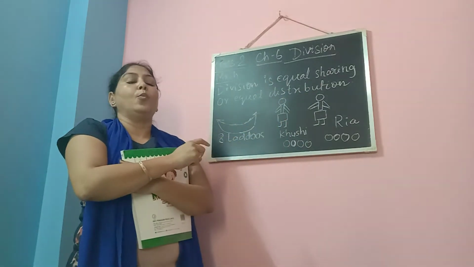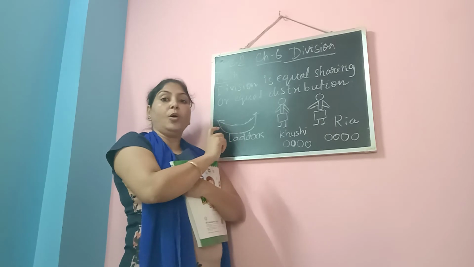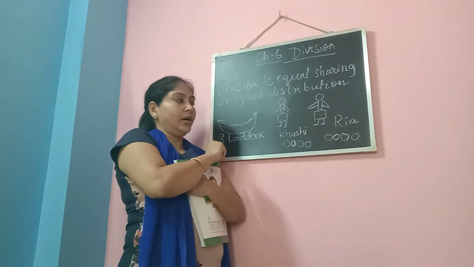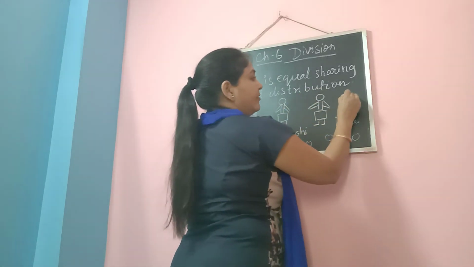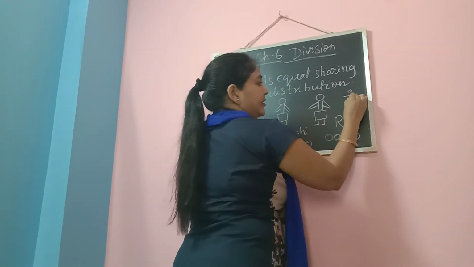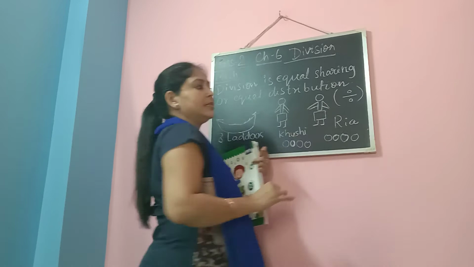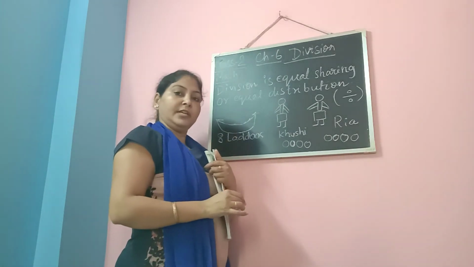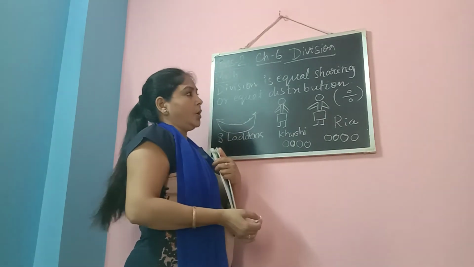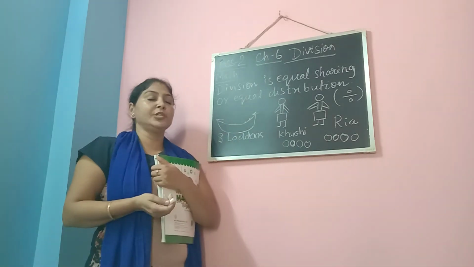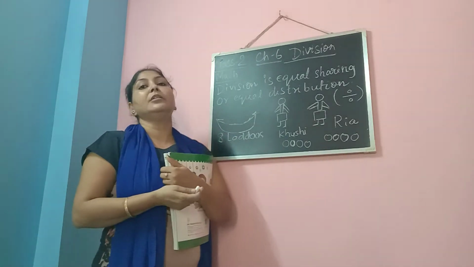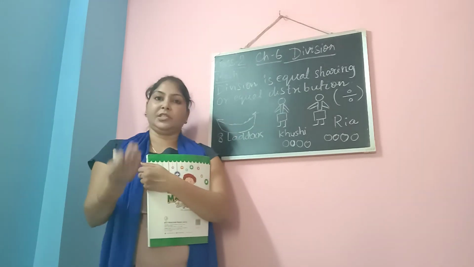Now, what is the sign or symbol for division? See, the symbol for division is this. So, this is just an introduction about division. What is division? Division is equal sharing or equal distribution.